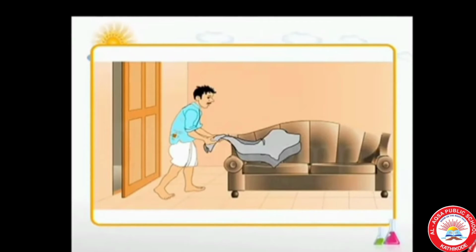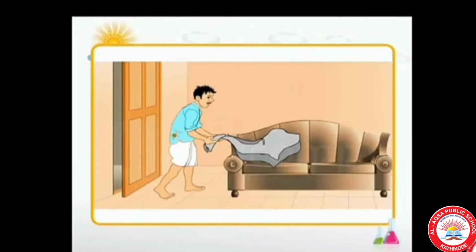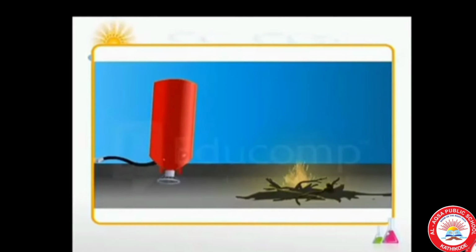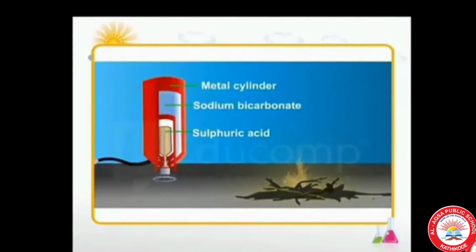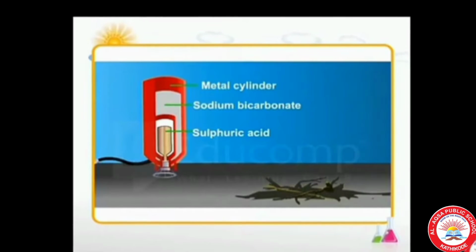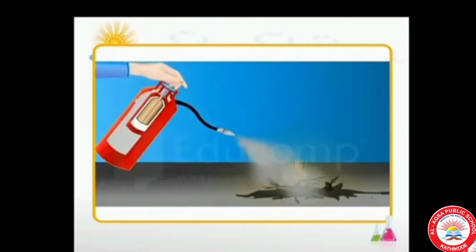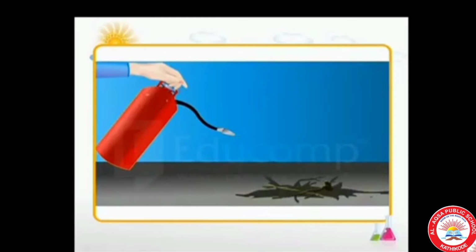If a substance catches fire, we can control it by covering the material with a blanket. That means we have to cut the air contact. Otherwise, we can use a fire extinguisher. A fire extinguisher is a metal cylinder. Inside it, two chemicals are there, sodium bicarbonate and sulfuric acid. They will react with each other and produce carbon dioxide.